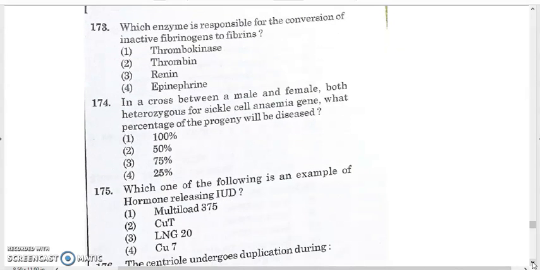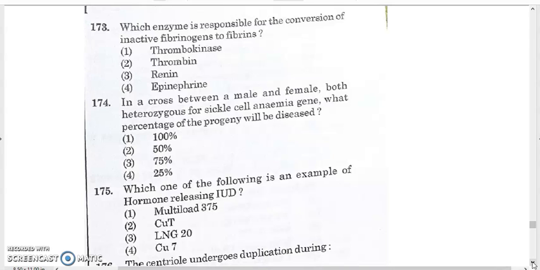174. In a cross between a male and female, both heterozygous for the sickle cell anemia gene, what percentage of the progeny will be diseased? If both are heterozygous, that is capital A small a and capital A small a. Sickle cell anemia is a recessive disorder.